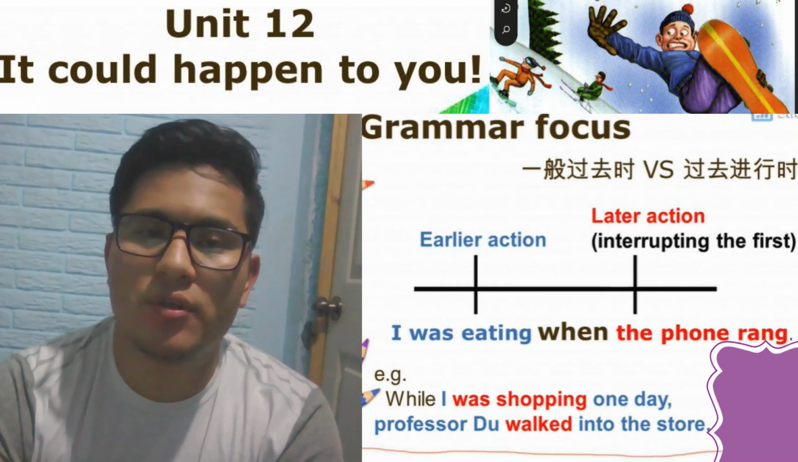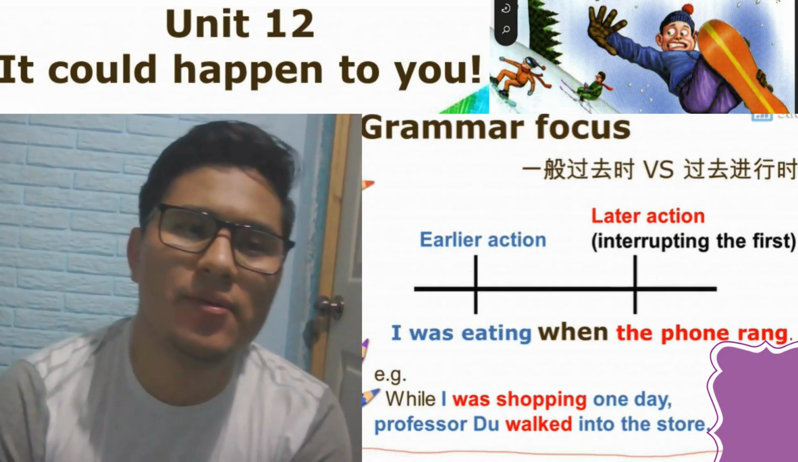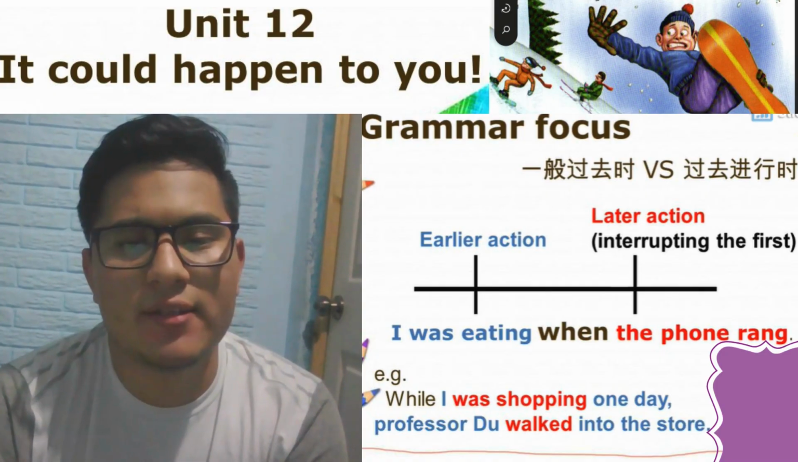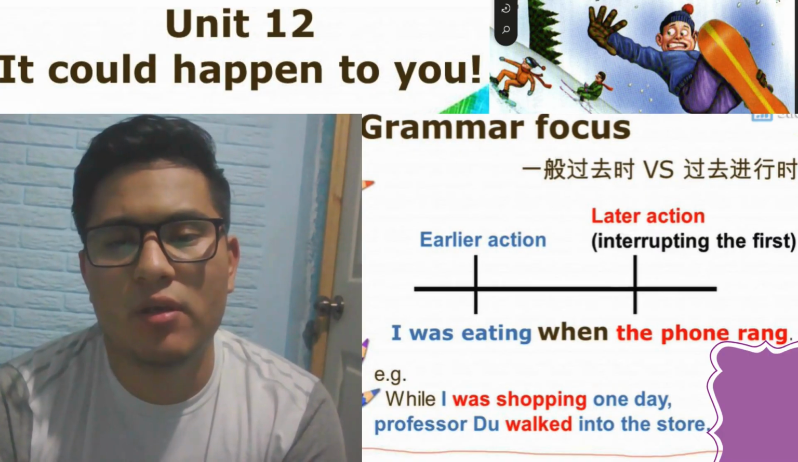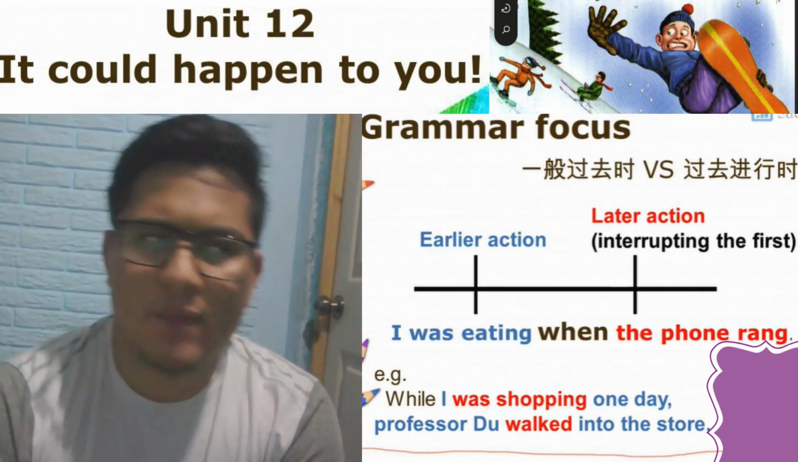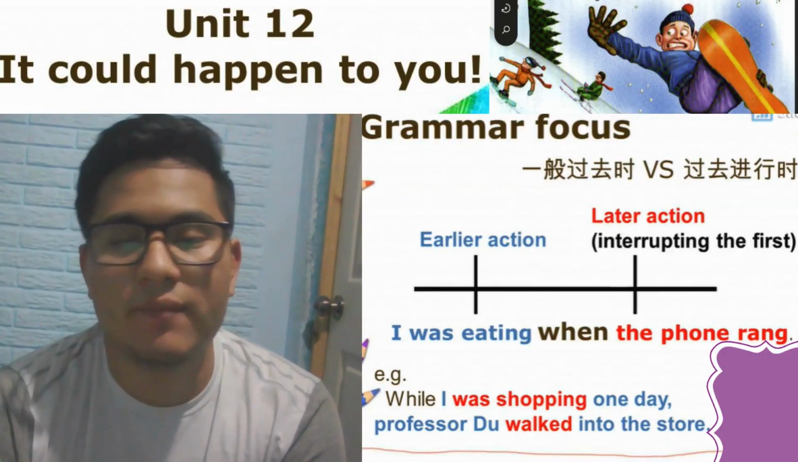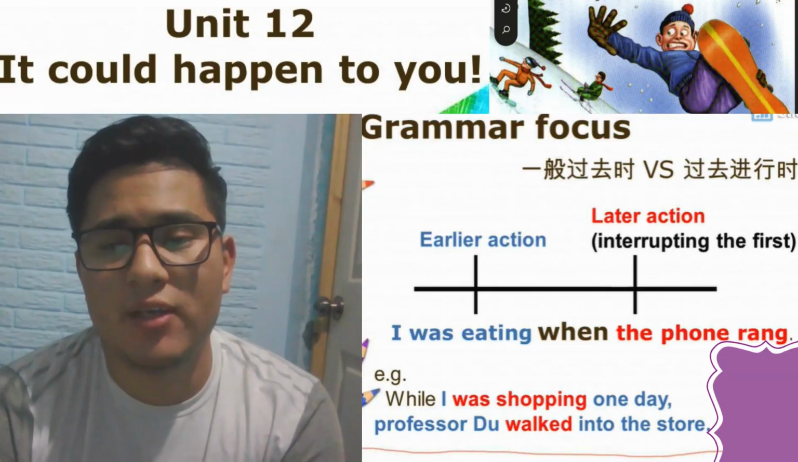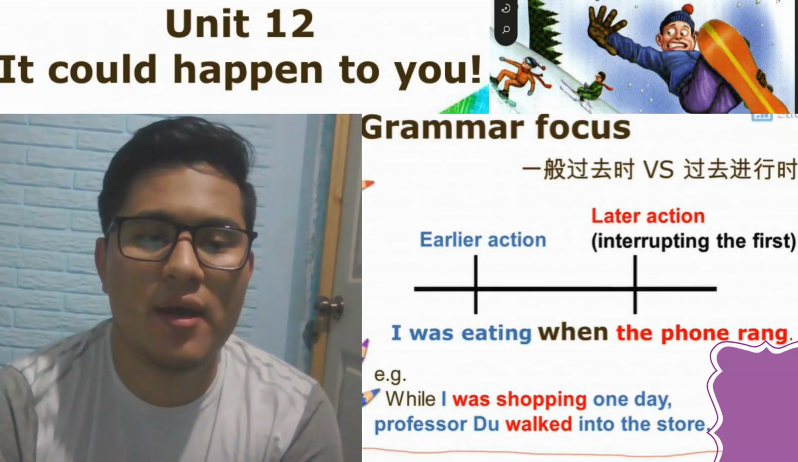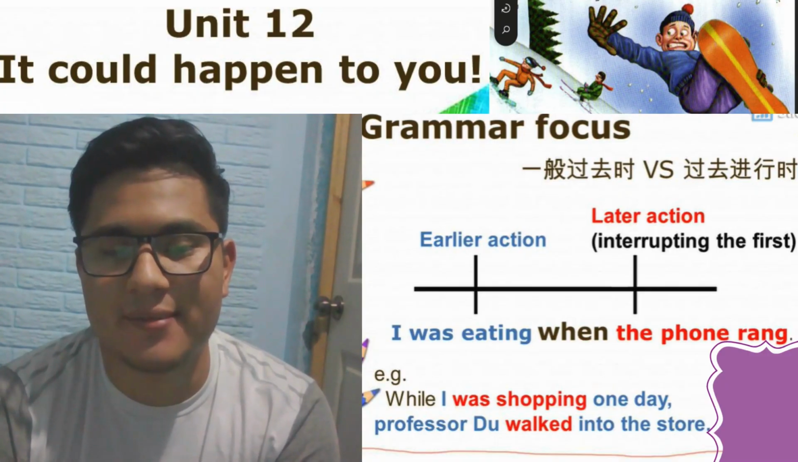My name is George. I'm a teacher, and today we are going to learn something new because we are going to study Unit 12, and the topic of this unit is It Could Happen to You. Because of that, we are going to learn many things and new vocabulary. Therefore, you need to pay attention so you can understand the topic and resolve the activities that we are going to do during this class.